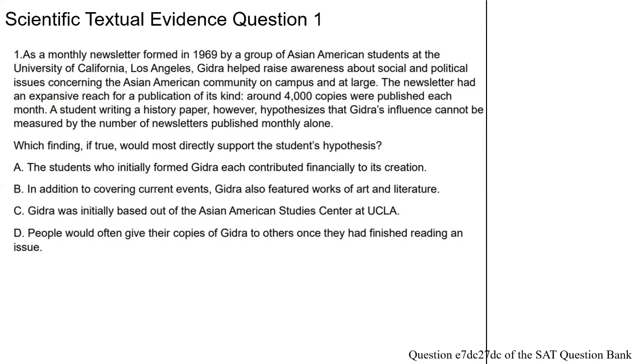Answer A. The students who initially formed Ghidra each contributed financially to its creation. Choice B. In addition to covering current events, Ghidra also featured works of art and literature. C. Ghidra was initially based out of the Asian American Studies Center at UCLA. D. People would often give their copies of Ghidra to others once they had finished reading an issue.